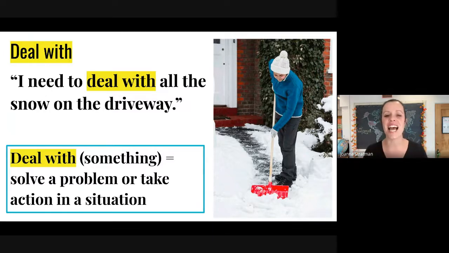In this context, deal with means to figure out how to remove the snow. So for example, I deal with the snow by shoveling. So this can be used for a variety of situations where you need to solve a problem or take action in a situation. We deal with the problem.